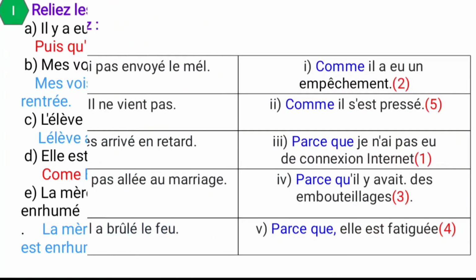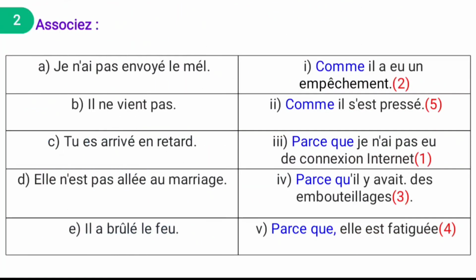Let us move to the second one. Associate. Associate means what? It's a match only. So first one, je n'ai pas envoyé le mail. It means what? I did not send the mail. So what is the answer? Why did you not send the mail? So you have to use one of the expressions. See, parce que je n'ai pas de connexion internet. Because I don't have an internet connection, so that I couldn't send the mail.